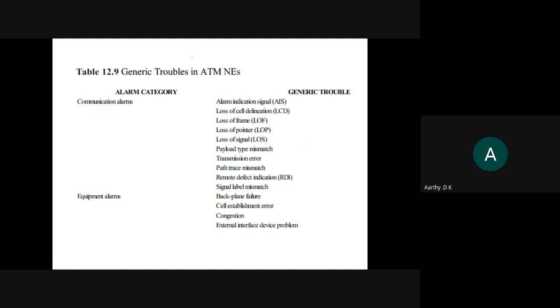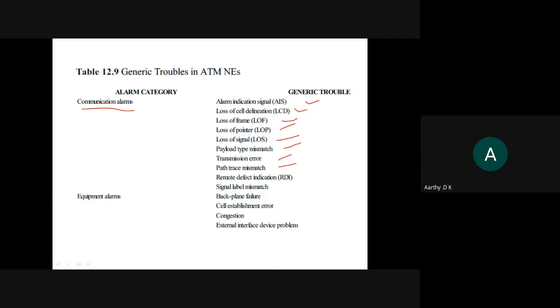So next one, these are the generic troubleshooting that you can have. When you are doing your communication, you can have the alarm indication signal, loss of cell, loss of frame, loss of pointer, loss of signal, payload mismatch, transmission error, path trace mismatch, all these kinds of things that can happen. So this table is a lengthier one.